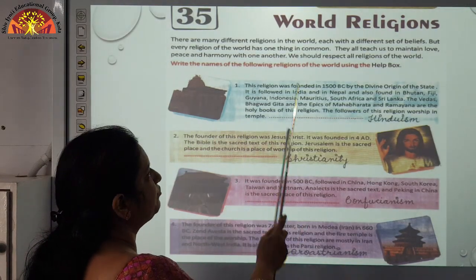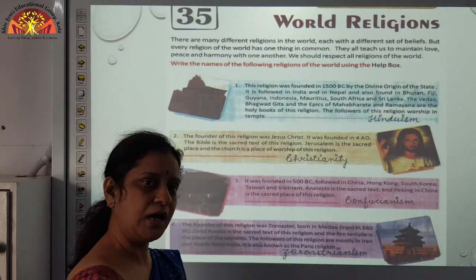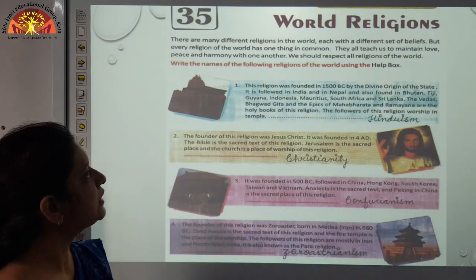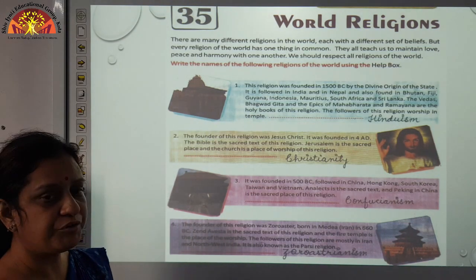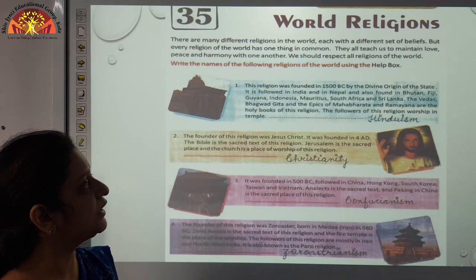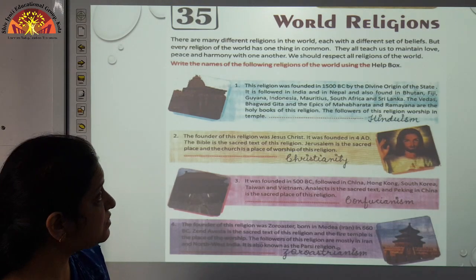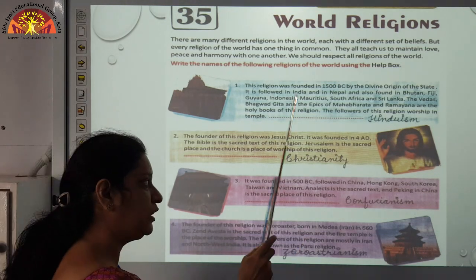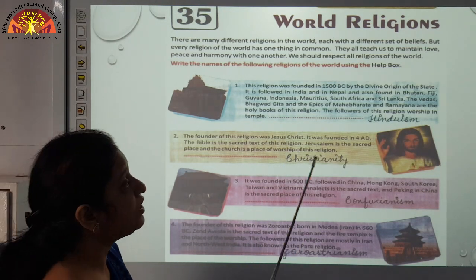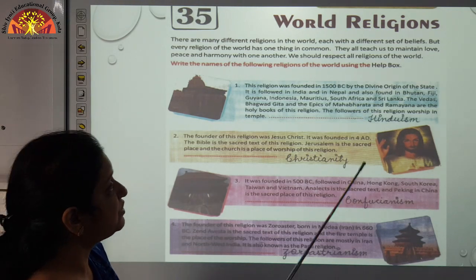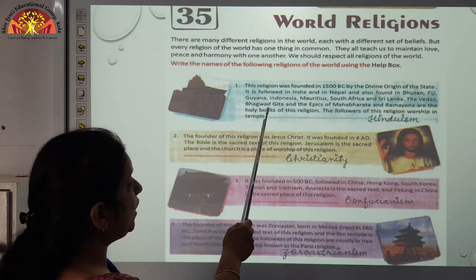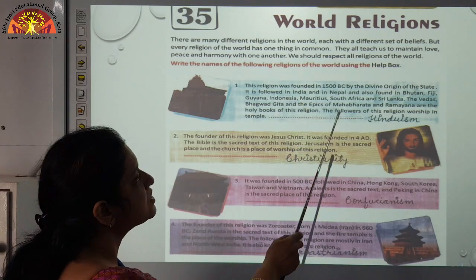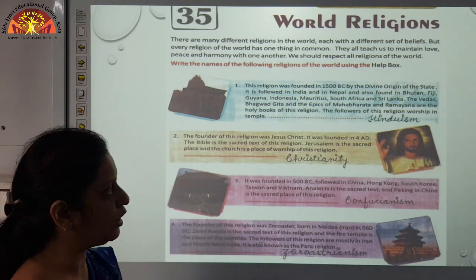Write the names of the following religions of the world using the help box. Number 1, we are going to discuss. This religion was founded in 1500 BC by the divine origin of the state. It is followed in India and in Nepal. India और नेपाल दोनों में follow किया जाता है, and also found in Bhutan, Fiji, Guyana, Indonesia, Mauritius, South Africa and Sri Lanka.